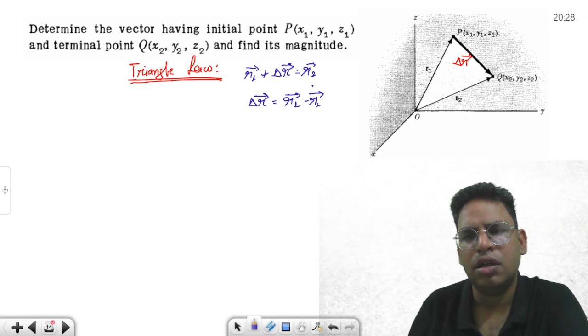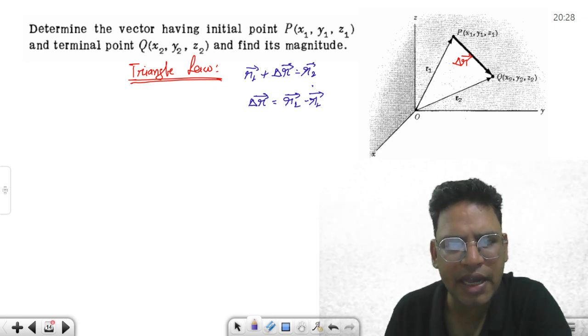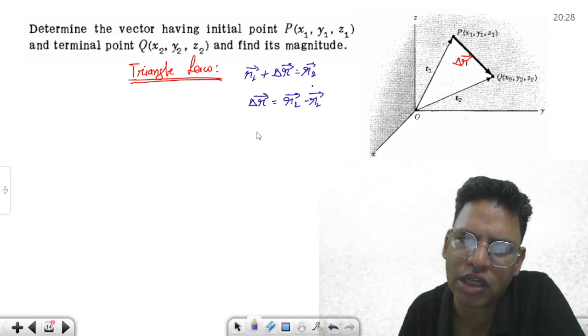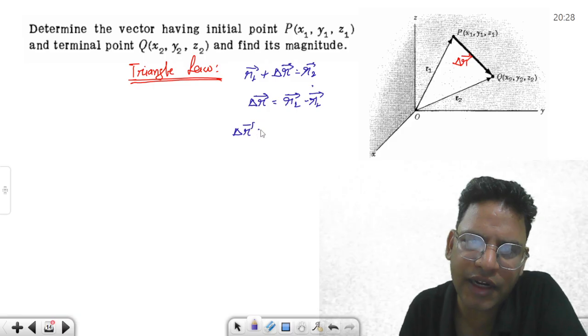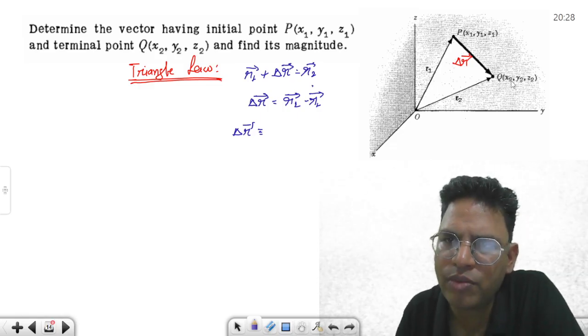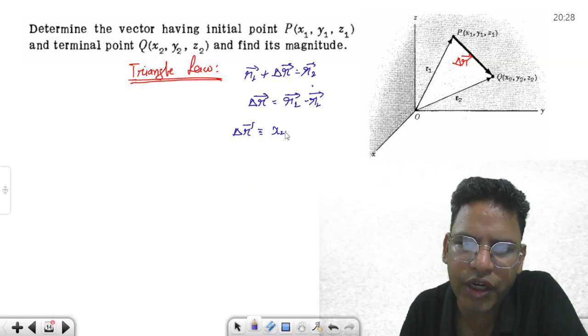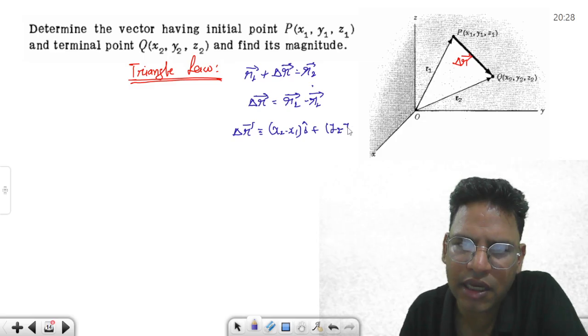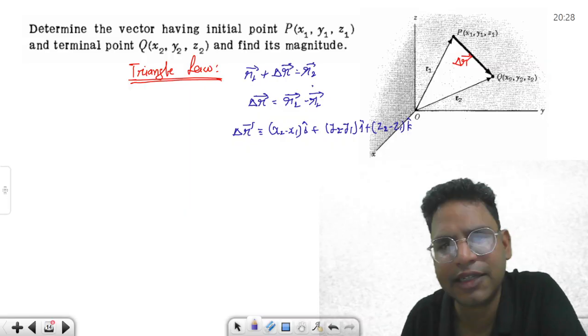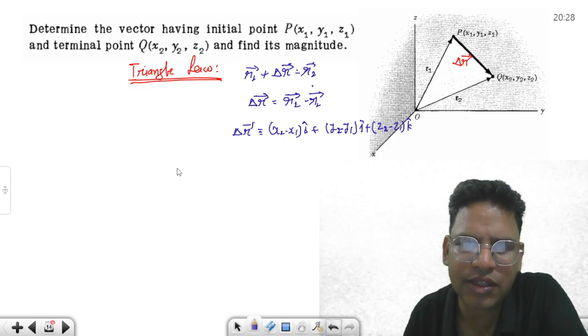If you calculate its components, it is going to be very easy, and now you can solve it on your own. So if I talk about the components of the delta r vector, what will they be? Normally r2 minus r1 is going to be x2 minus x1 i cap, similarly y2 minus y1 j cap, z2 minus z1 k cap, as simple as it is. Okay, and what is this length?